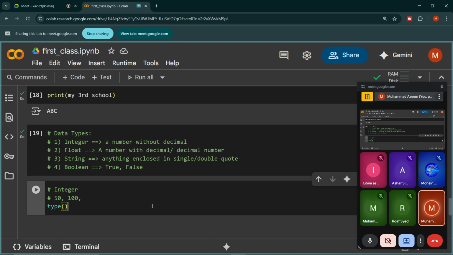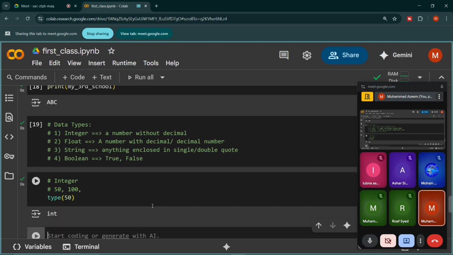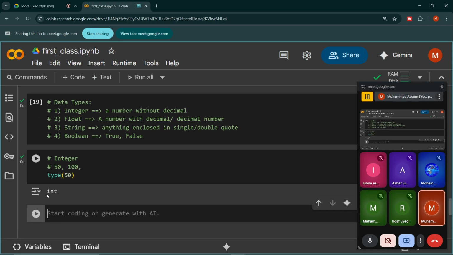Similarly, the type function will tell you the type of the data. If I write 50 here, we will get int, the short form of integer. So any number without decimal is an integer. Python considers it an integer. Is this clear?